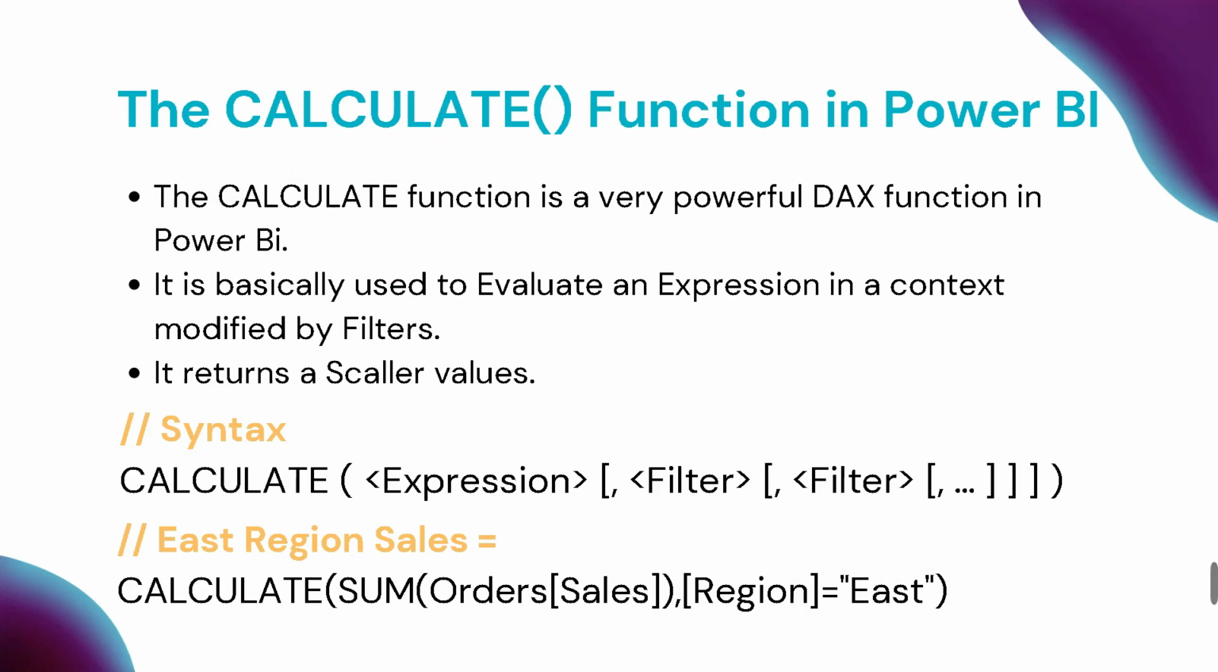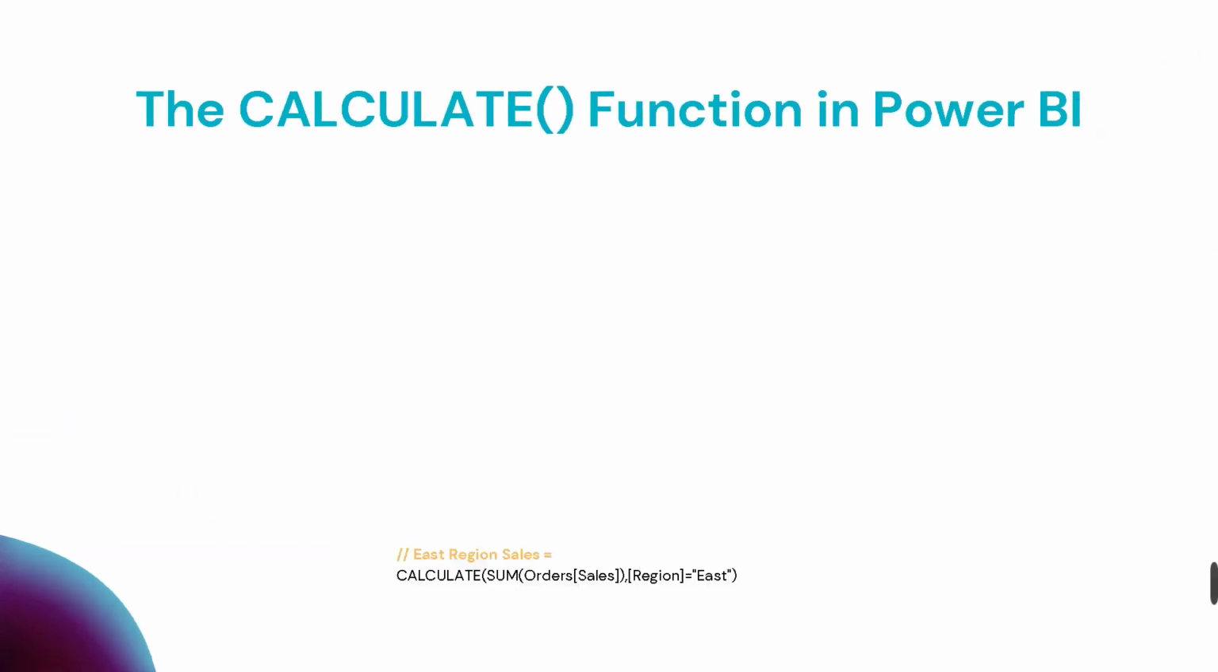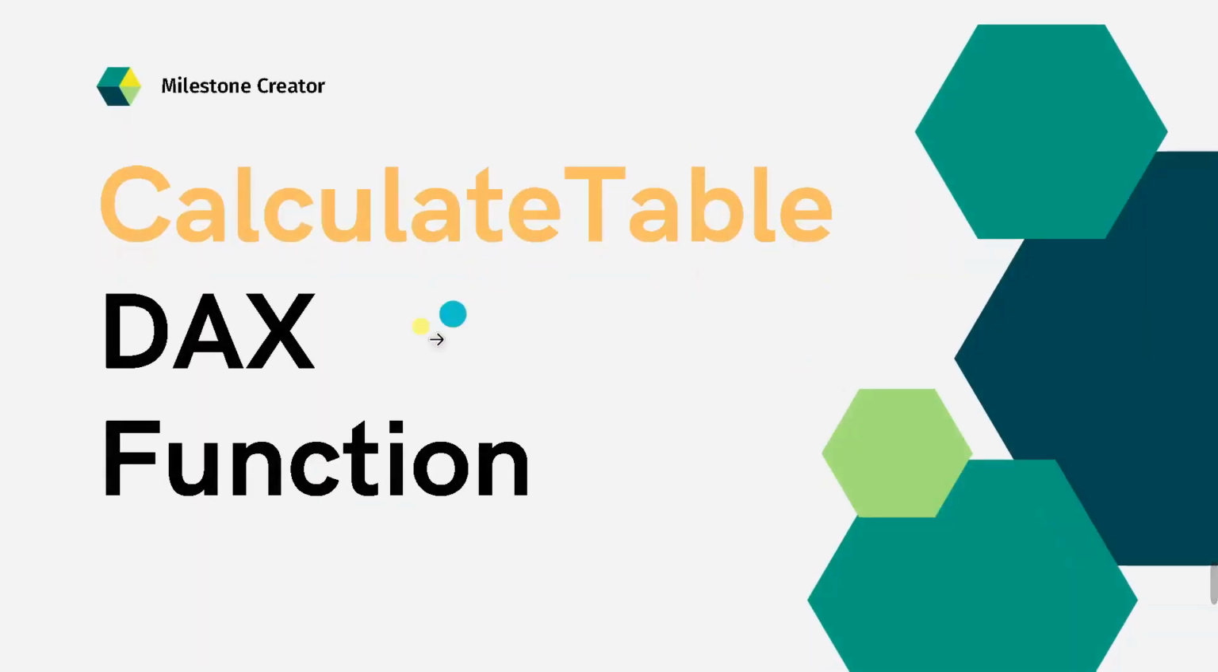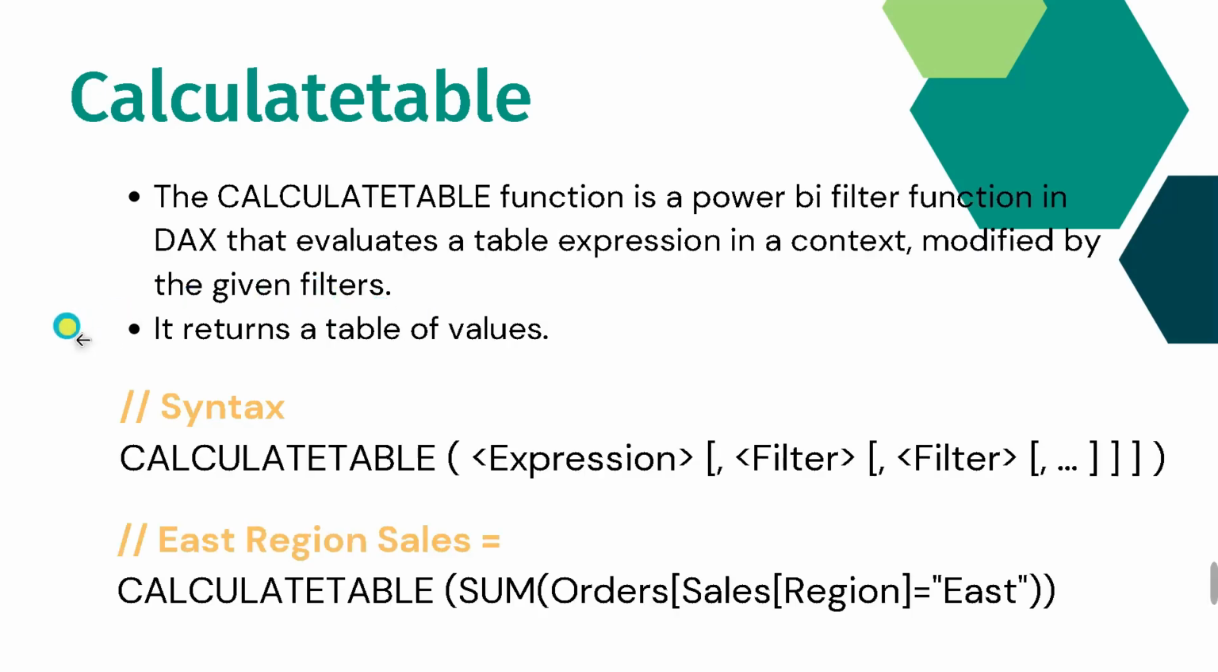Okay, then the next most important DAX function is the CALCULATETABLE DAX function. So what is the CALCULATETABLE DAX function? As we have already learned about the CALCULATE DAX function, right? CALCULATE and CALCULATETABLE are completely the same. Okay, but the only difference between these two is that the CALCULATE DAX function returns a scalar value, which means it returns a single value, whereas the CALCULATETABLE DAX function returns an entire table. Okay, it returns a table of values.